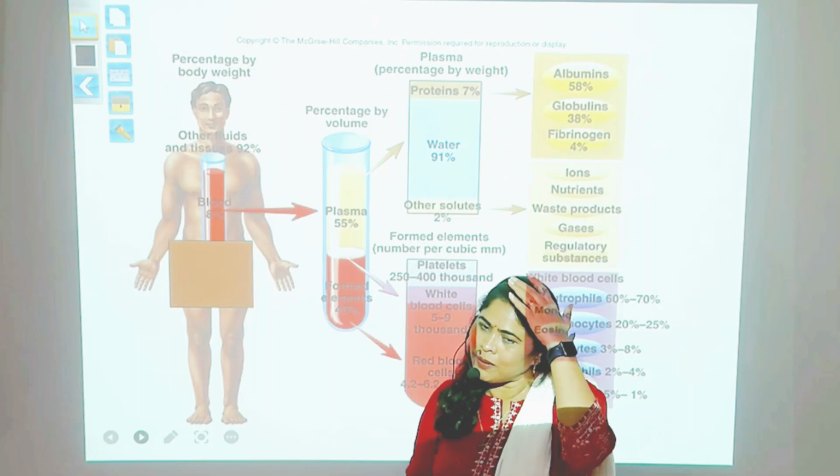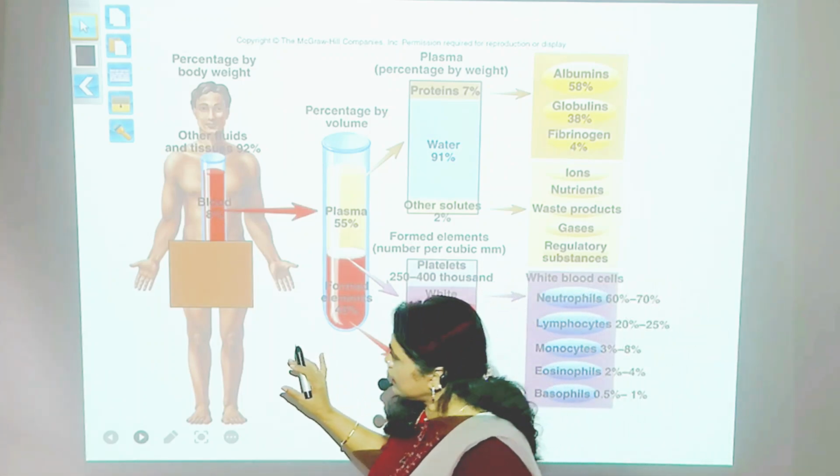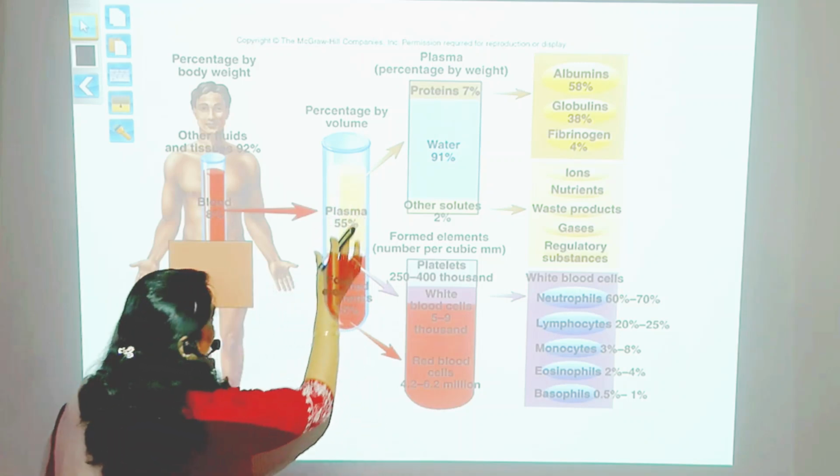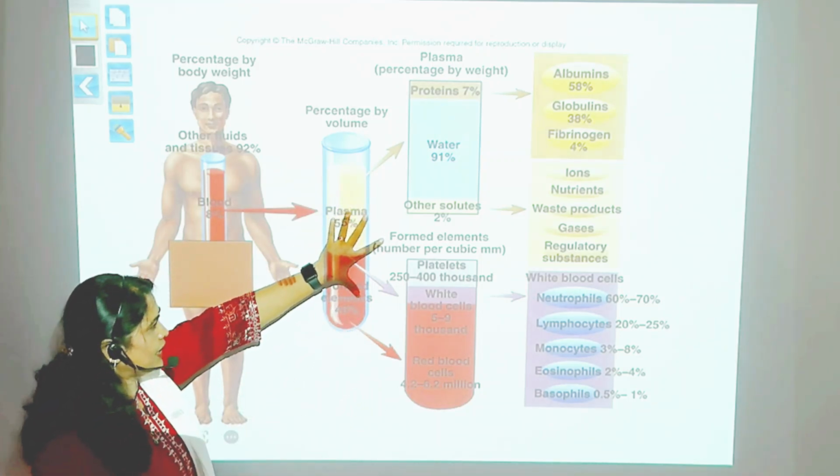So when you talk about the total volume of blood, you can see that this is the test tube having blood in it, which is centrifuged.